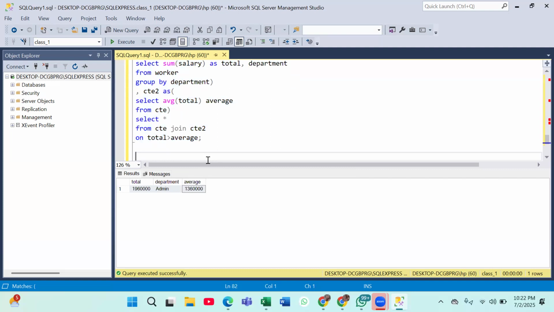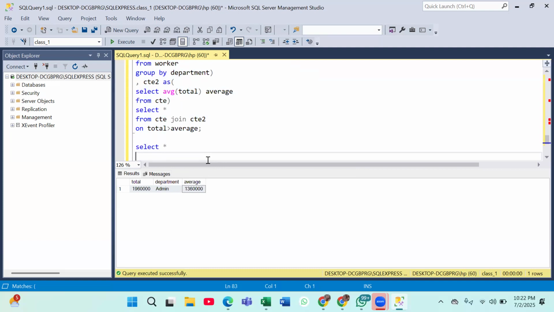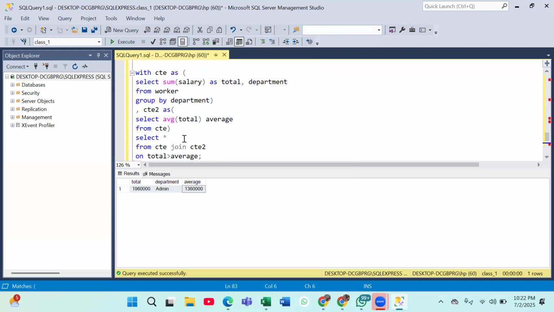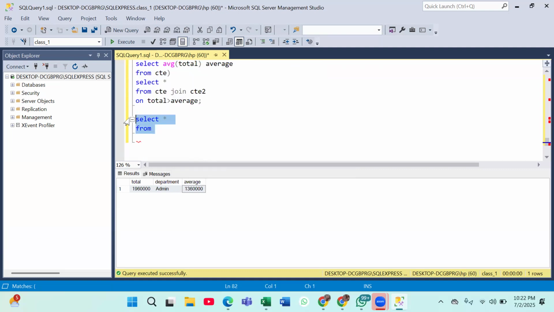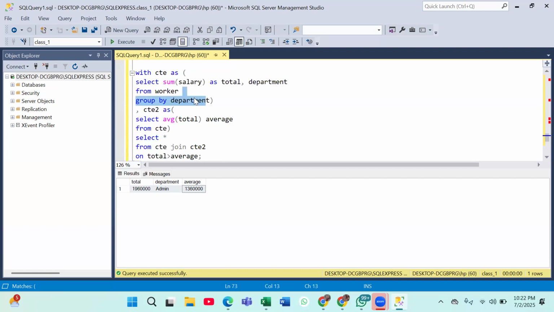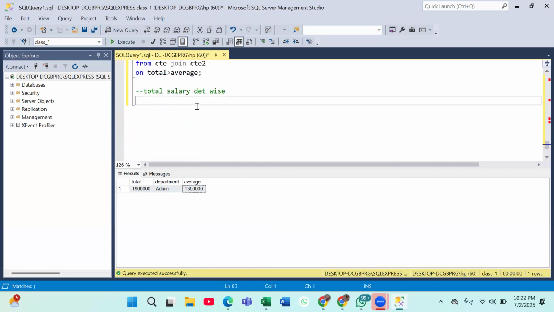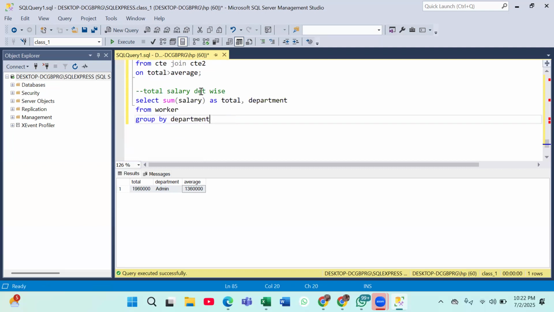Let me do it with the help of subquery now. How will we do it with the help of subquery? Let me show you here. Select star from. Okay, first I will find out total salary department wise. Let me write here. Total salary department wise, which is this. This is my total salary department wise, right? This part is total salary department wise. Don't you guys think that?